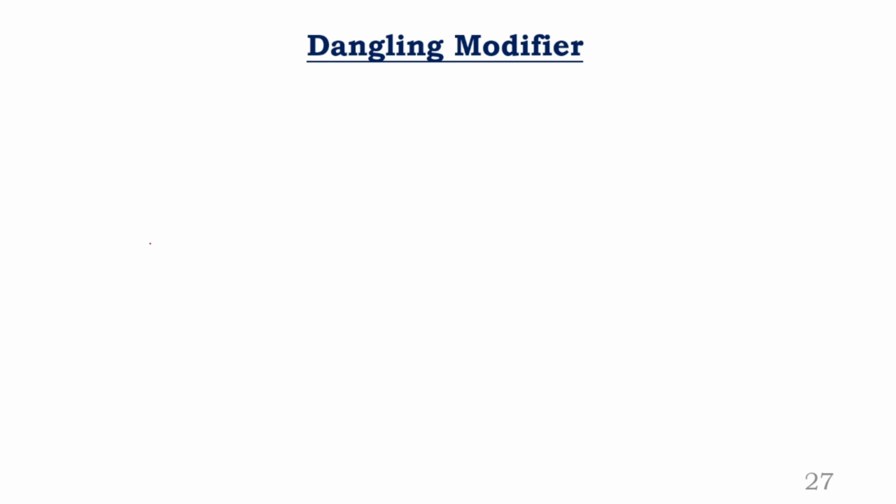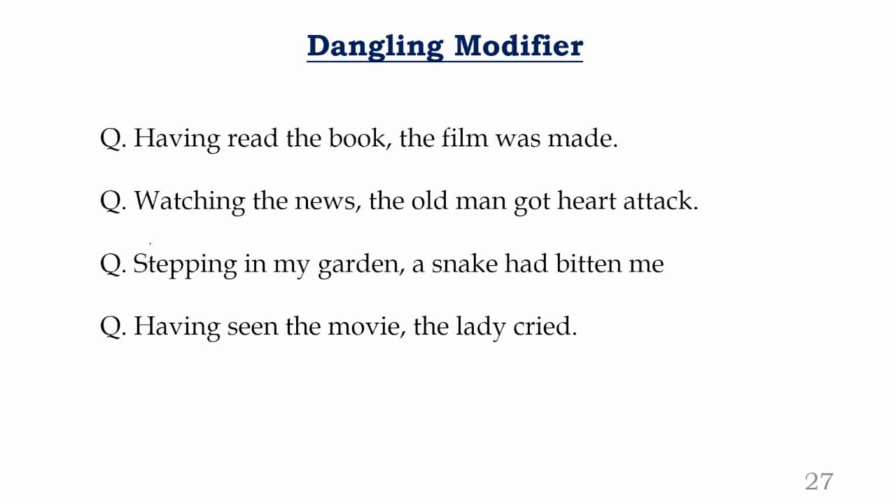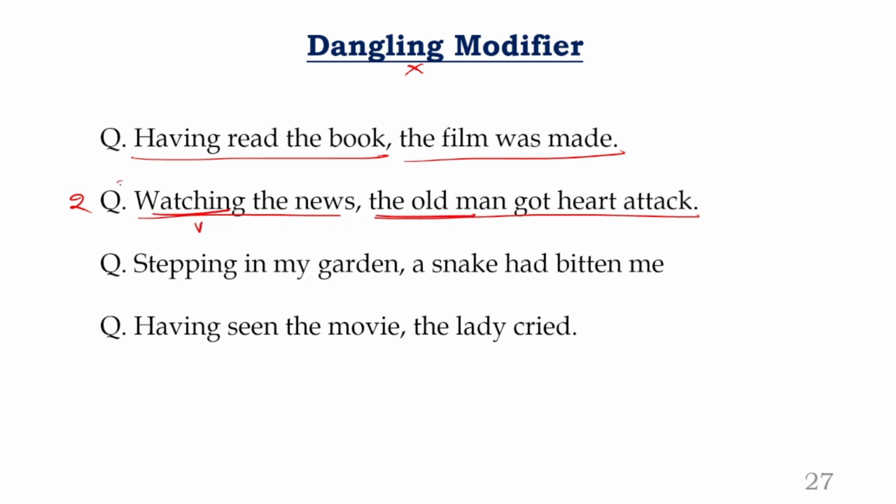Now look at one statement. First statement: Having read the book, the film was made. Case number one. Case number two: Watching the news, the old man got heart attack. To help you understand what a dangling modifier is, forget about the dangling modifier for now. First, let us look at the second statement. Watching is a verb form. There is no subject. Who is watching here? No subject. Of course, that is a phrase.